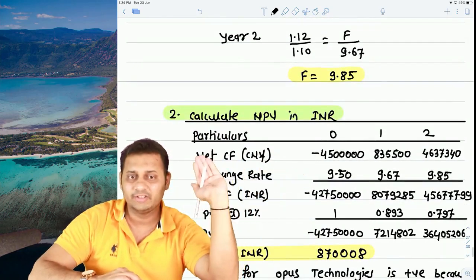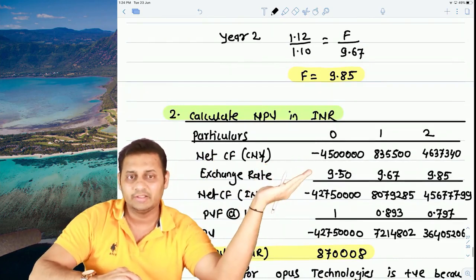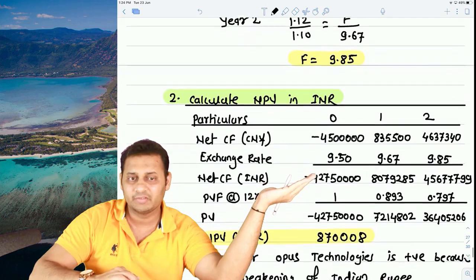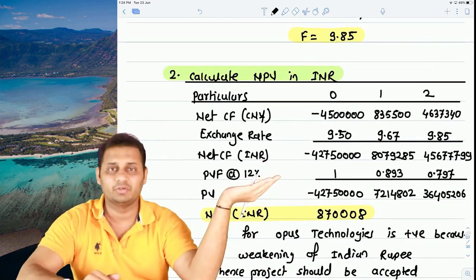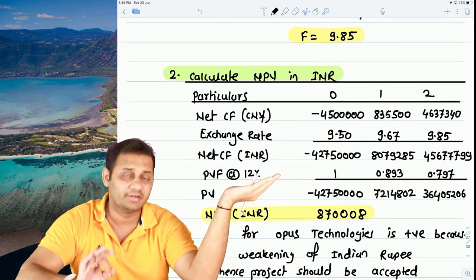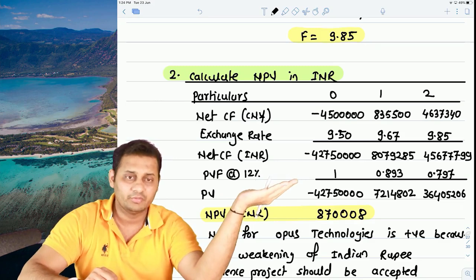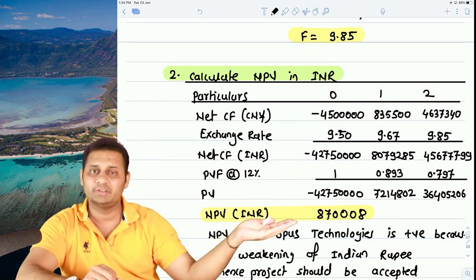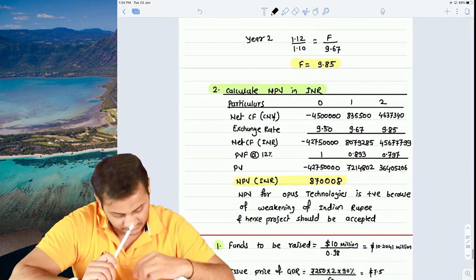So what we did is we took the net cash flow, 45 lakhs, 8,35,000 and 46 lakh 37,000. Then with the help of exchange rate, we converted them into rupees. Then we used the rupee discount rate. Have a look. 12% is the nominal rate of India. We use the rupee discount rate to discount these cash flows, and then NPV is positive. We will accept the project. That's what the entire answer is.